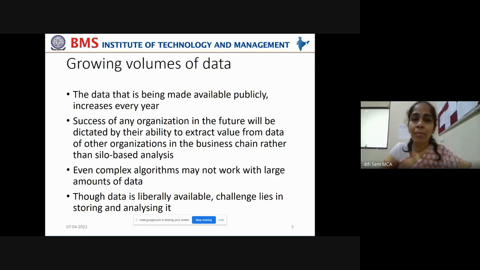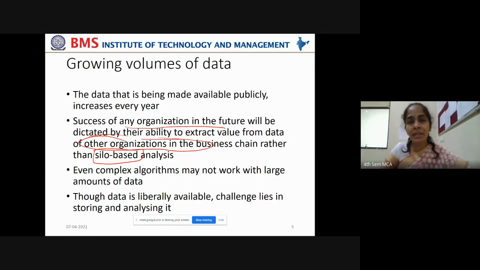So the data that is being made publicly available is increasing year by year, and the success of any organization in the future will be dictated by their ability to extract from the data of other organizations in the business. Remember, of other organizations in the business, in the supply chain, in the value chain, rather than silo-based analysis. We encountered this term in the last chapter also. Silo-based analysis means analysis which is restricted to one particular department, or to one particular organization.